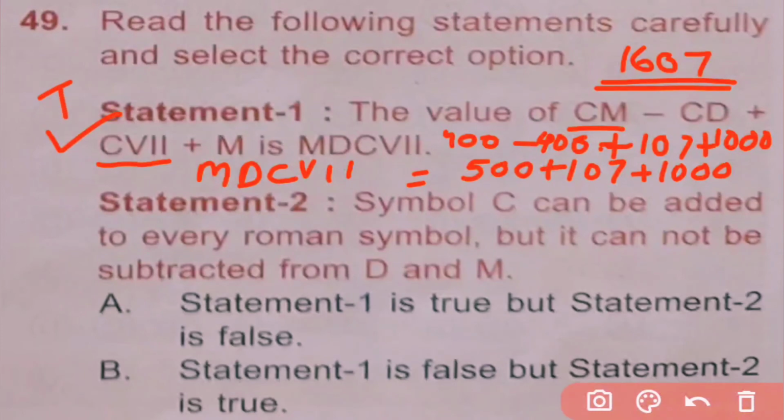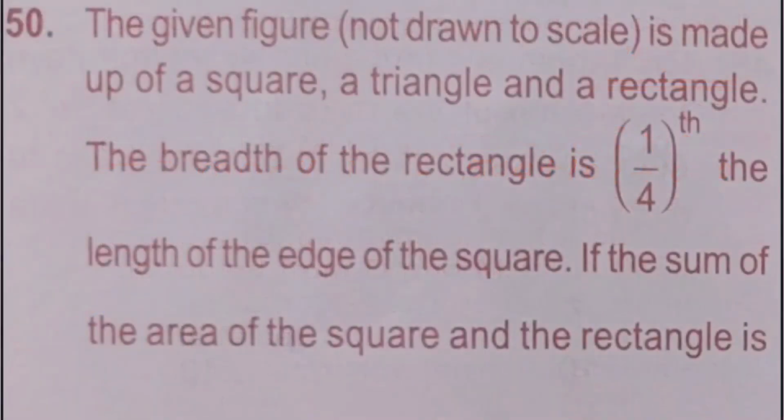Statement 2: Symbol C can be added to every Roman symbol, but it cannot be subtracted from D and M. So this is an incorrect statement. It is false. So here statement 1 is true and statement 2 is false. A is correct answer.